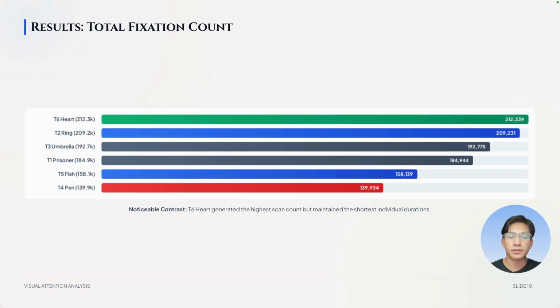T4 prompted fewer but much longer looks, which means a deep and concentrated scrutiny. T6 triggered a lot of quick glances, like a broad, rapid scanning. It's two different cognitive strategies.